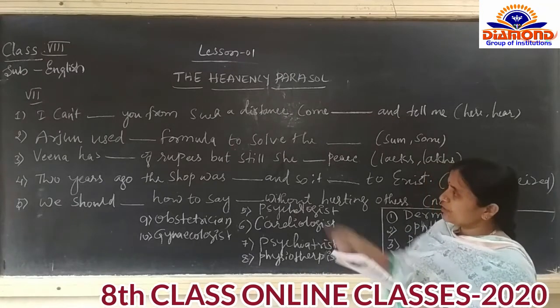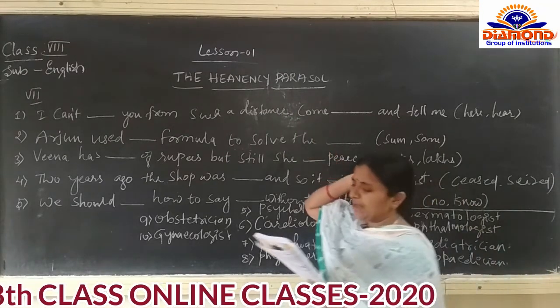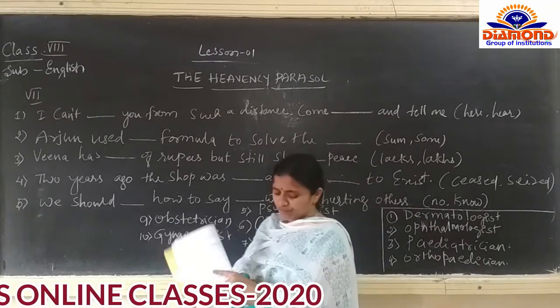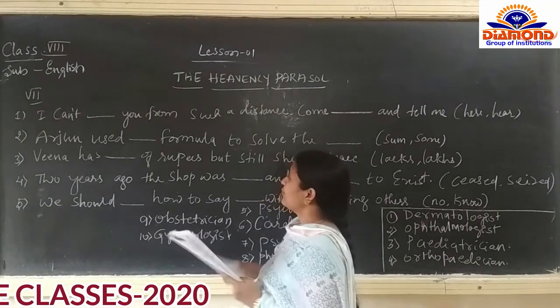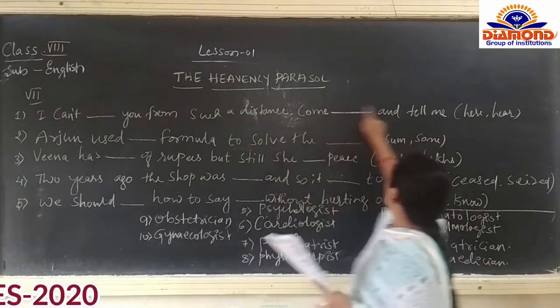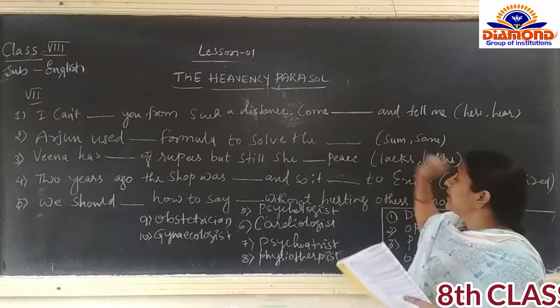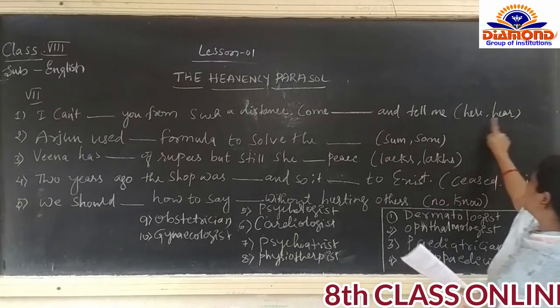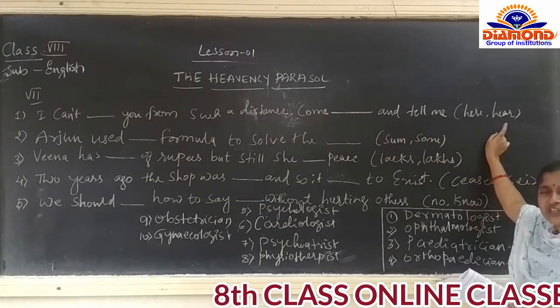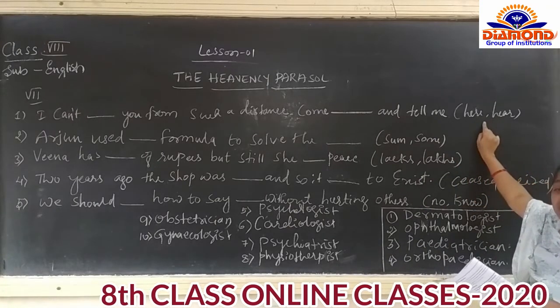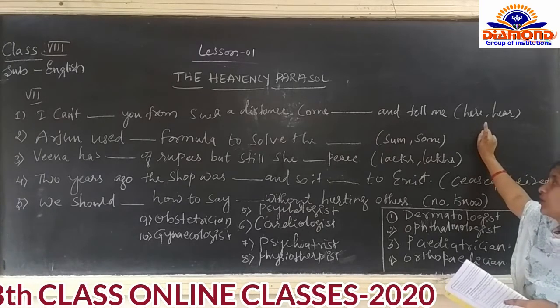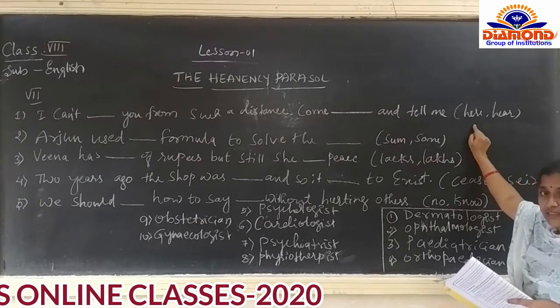Next, that is the 7th exercise. Fill in the blanks with the appropriate words chosen from the bracket. In the bracket, some words are given, here: some, sum. Just go through these words. The pronunciation is the same, but the meaning is different. What are these words called? These words are called synonyms.